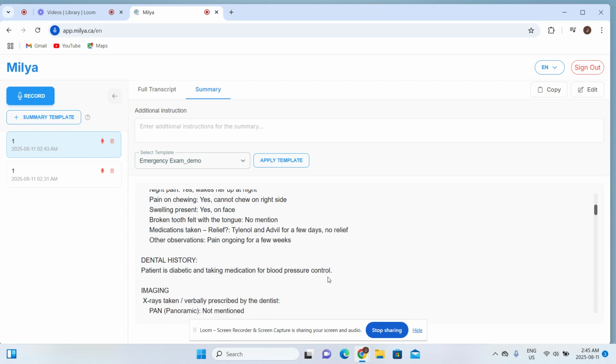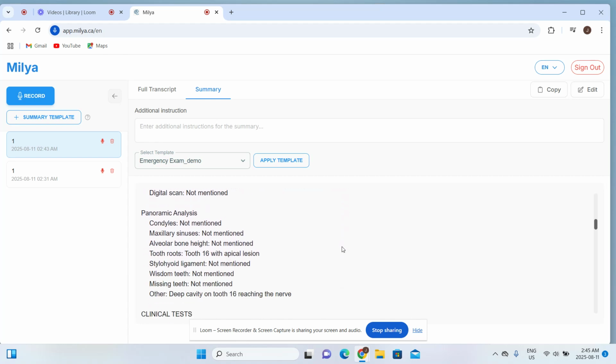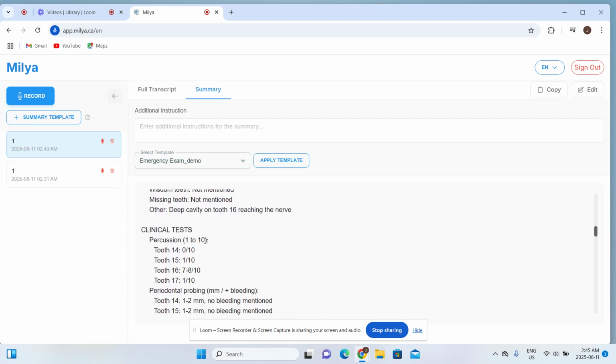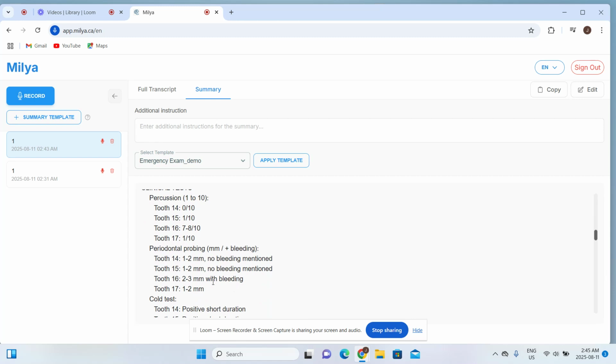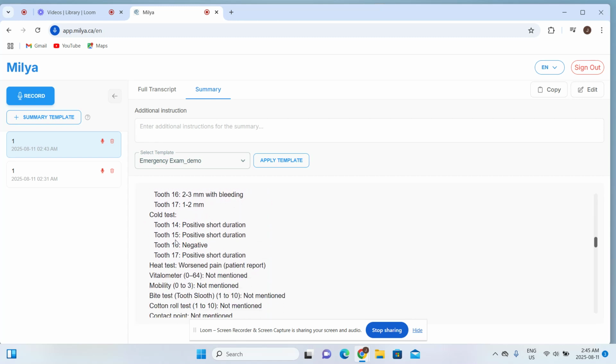The patient is diabetic, with blood pressure under control. We took a periapical, which shows deep cavities and apical lesions. Going down, we see the tests exactly as in the conversation, and the probing. Even the bleeding is mentioned here, and we see that the tooth has a negative response to cold.